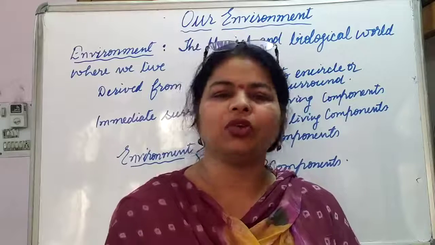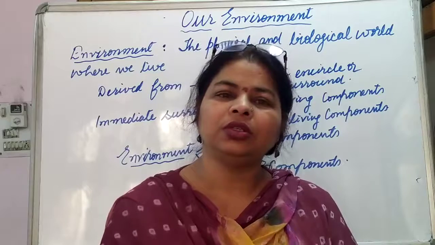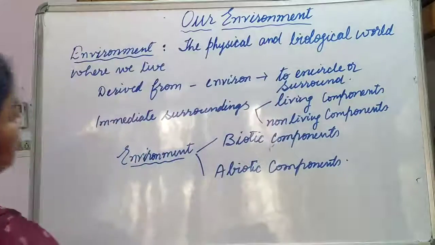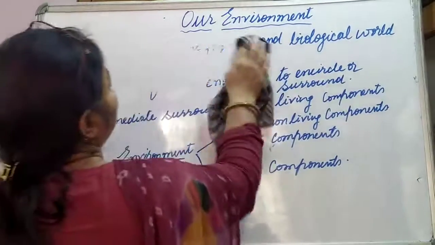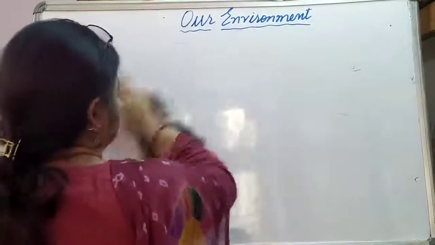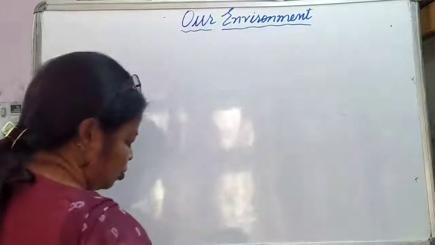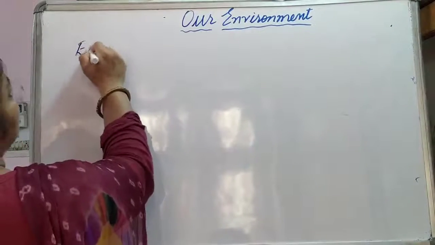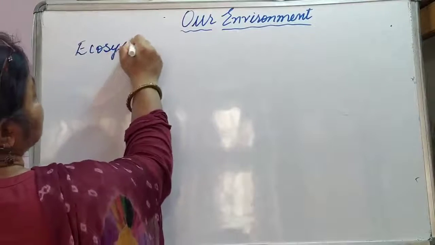So this balance we are going to study in various aspects. The first thing that we are going to study about our environment is the ecosystem. What do you mean by ecosystem? These things are not new to you; earlier you have read about these concepts in previous classes also.